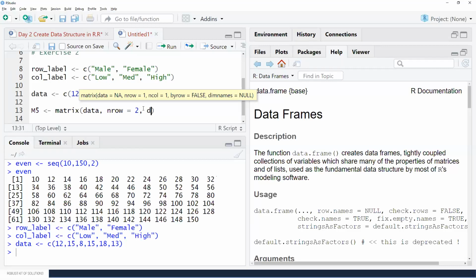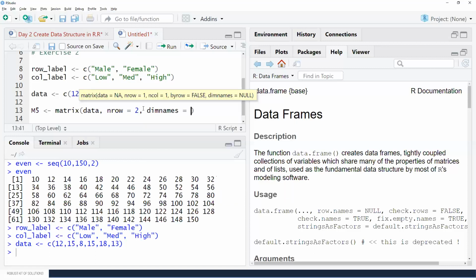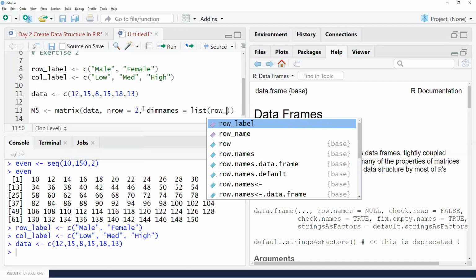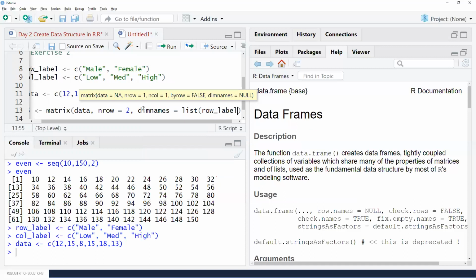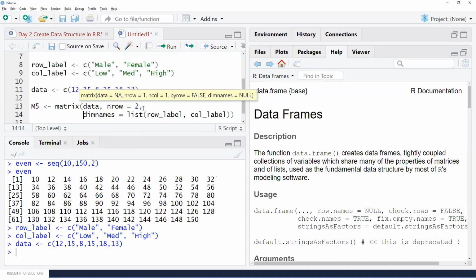Then I'll be mentioning dimnames. So what is that? So that is nothing but this list in which I'll mention this row label, comma, column label, right? So just अच्छा दिखे उसके लिए मैं उसको just separate नीचे ले लेता हूँ.